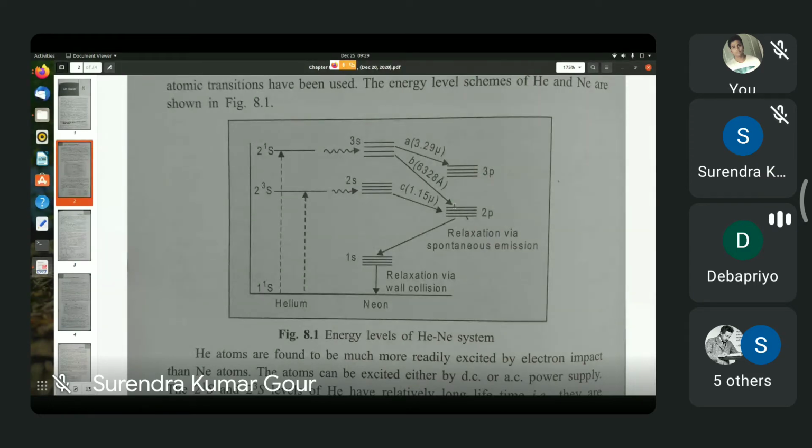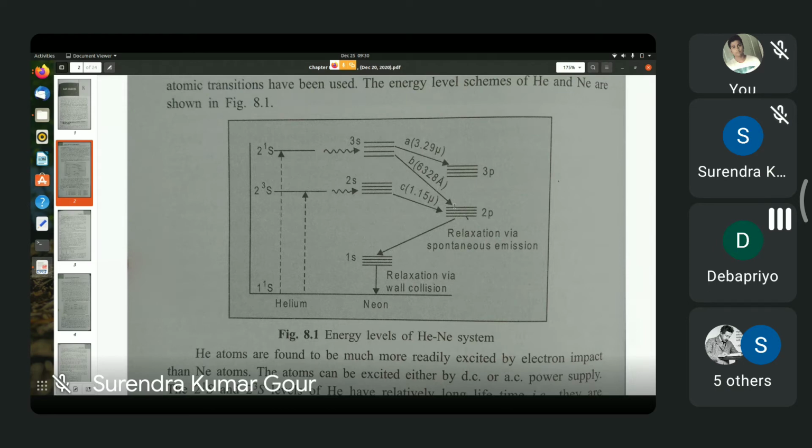So when neon is excited, the system is going from level 4 to level 3, because as we know, in a 4-level diagram, the level 3 is populated via non-radiative transition from level 4. So here we see that level 1s of helium is one of the possible level 4s, and then by a non-radiative transition, the level 3 is populated, which in this case corresponds to 3 small s level of neon.